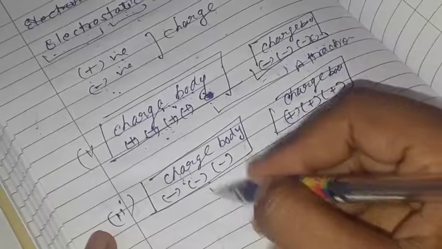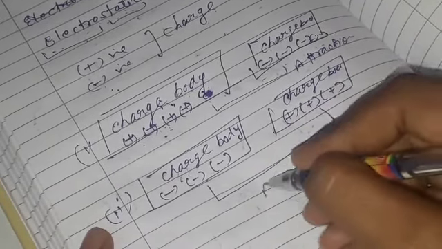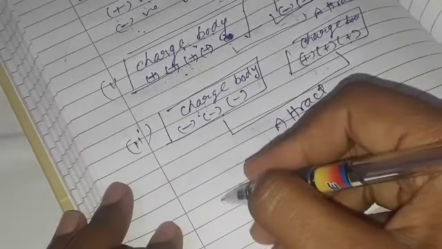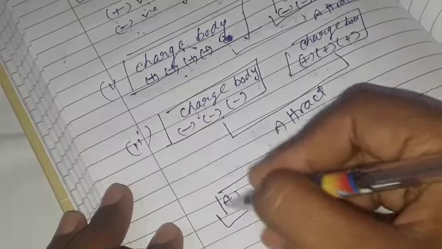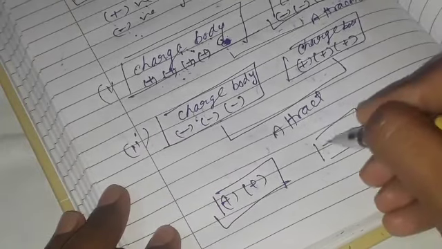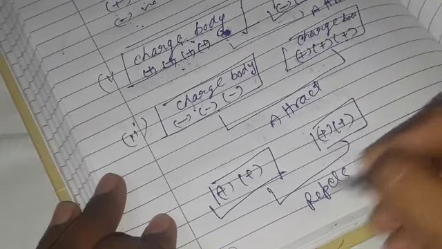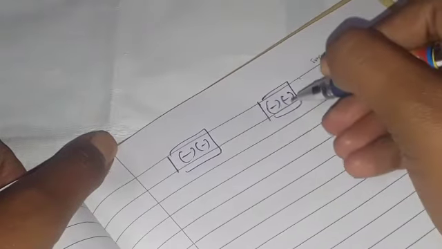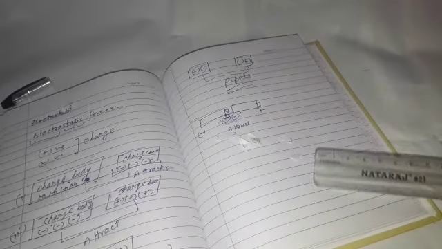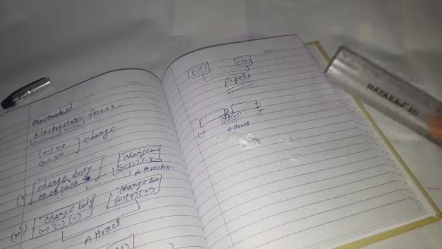Understand? Similarly, a negative charged body near a positive charged body, again they attract each other. But if a positive charged body is near a positive charged body, at that time they repel each other. Again, if I am talking about a negative charge and the other body also contains negative charge, they also repel. Class, to understand electrostatic force, understand that all bodies contain positive and negative charges.